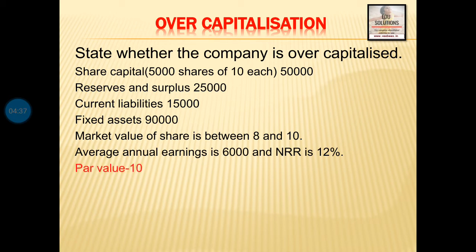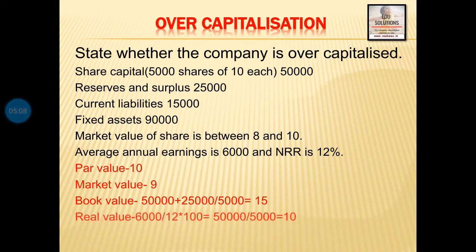How will we calculate? The first step is we will find the different values. Firstly, par value. Par value here is the face value, that is rupees 10. Second is market value. Market value is the value in the market. Here the market value of the share is between 8 and 10, so we will take the average value, that is 9. Then book value. Book value is equal to share capital plus reserves and surplus divided by number of shares. 50 plus 25 divided by 5 is equal to 15.